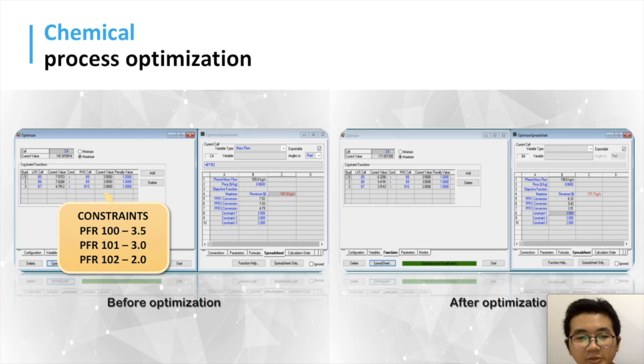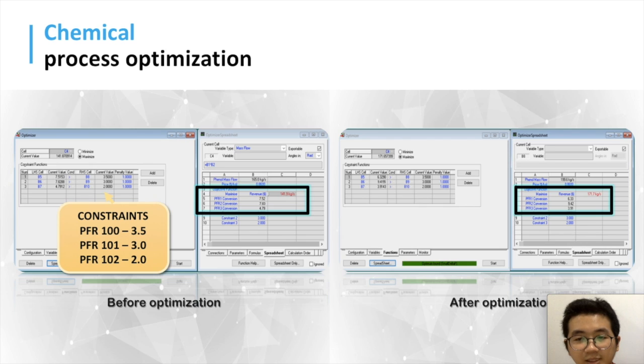After the optimization process, the conversion for PFR 101 and PFR 102 decreased from 7.52% to 6.33% and 4.79% to 3.91% respectively. However, the conversion of PFR 101 has increased from 7.83% to 9.42%. Therefore, we can conclude that the conversion rate in PFR 100 and PFR 103 has to be decreased in order to increase the conversion rate in PFR 102.